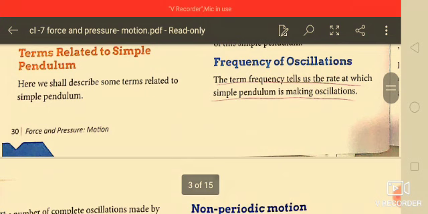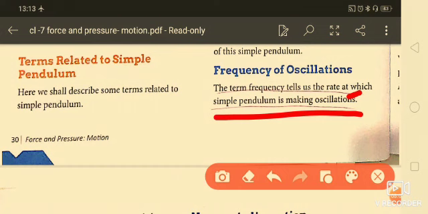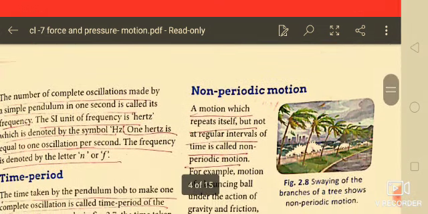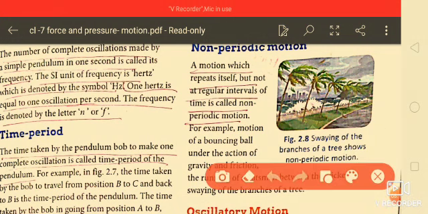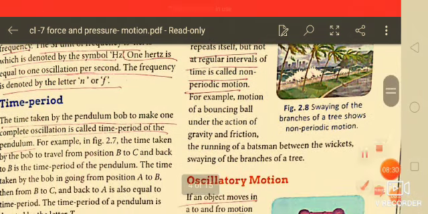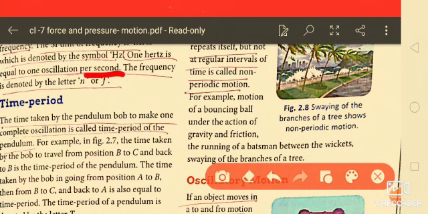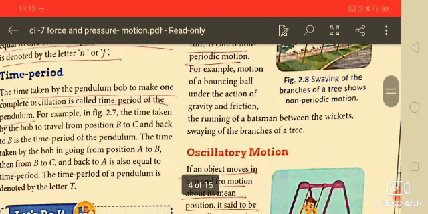And frequency of oscillations. The term frequency tells us the rate at which a simple pendulum is making oscillations. In 1 second, how many oscillations there are, that is called the frequency. So the number of complete oscillations made by a simple pendulum in 1 second is called its frequency, and the SI unit of frequency is hertz, which is denoted by the symbol Hz. Now you know that 1 hertz is equal to 1 oscillation per second, and the frequency is denoted by the letter nu or f.